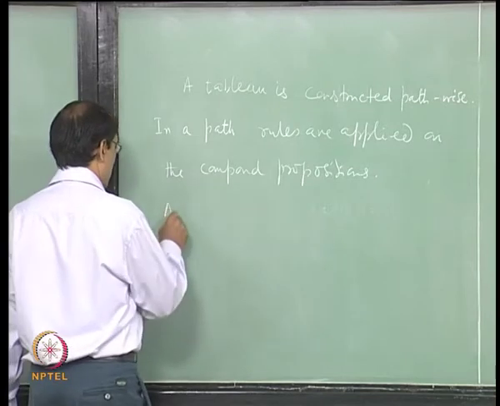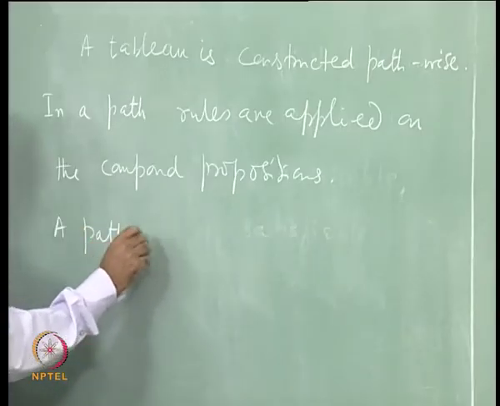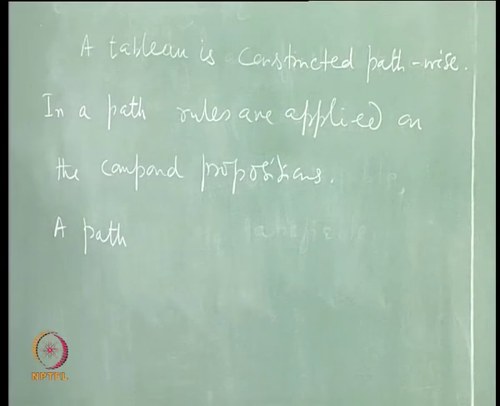So, you say that a path, so path means path from root to leaf, wherever you are now, what is your current leaf.